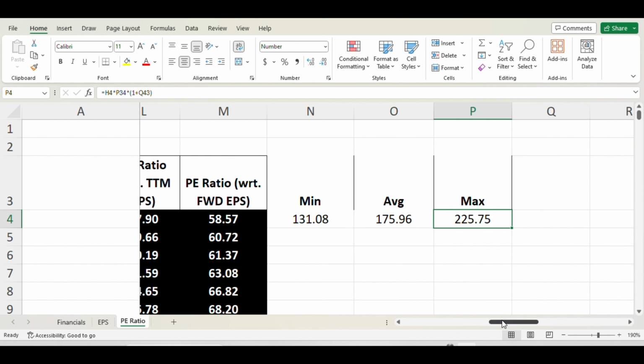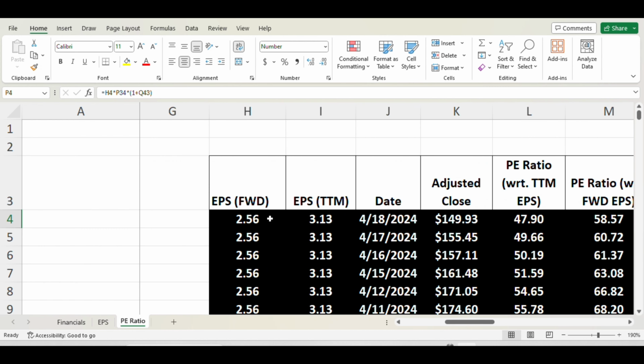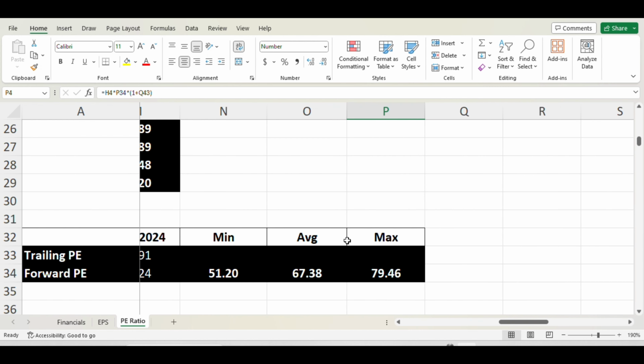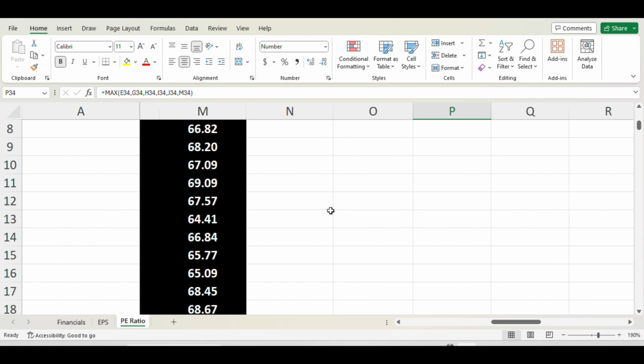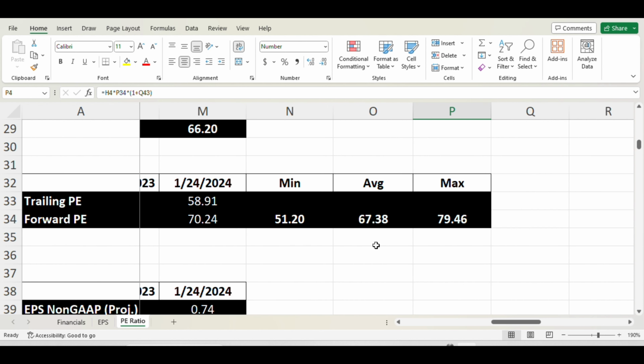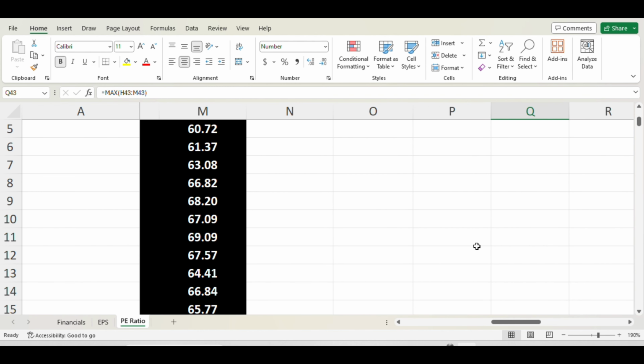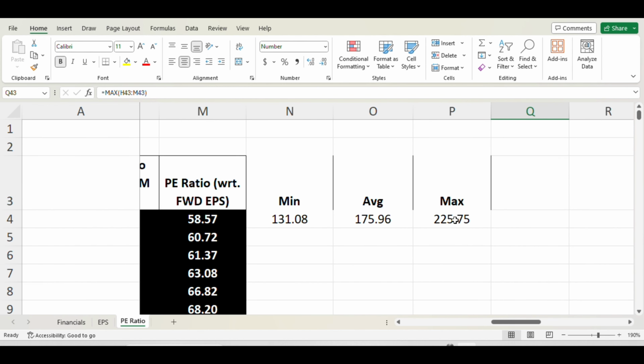The maximum, same formula: forward EPS, and then the second factor is P34, that is the maximum forward PE for the last 6 quarters, and the third one is Q43, that is the maximum earnings surprise for the last 6 quarters. So that gives 225.75, the maximum price projection for Tesla before and after earnings.